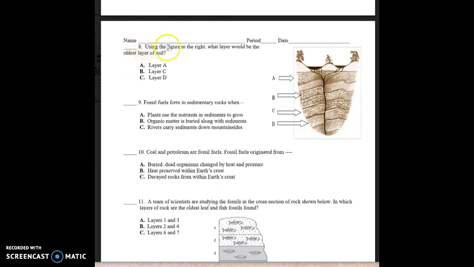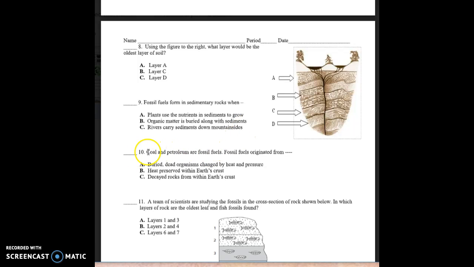Number 8. Using the figure to the right, what layer would be the oldest layer of soil? A. Layer A. B. Layer C. C. Layer D. Number 9. Fossil fuels form in sedimentary rocks when A. Plants use the nutrients in sediments to grow. B. Organic matter is buried along with the sediments. C. Rivers carry sediments down mountainsides.